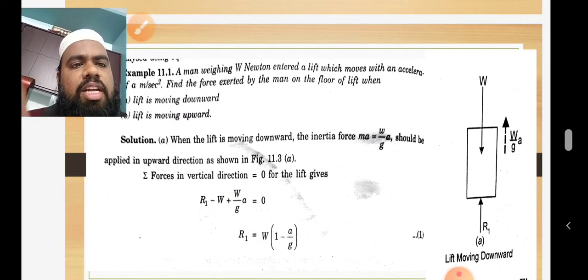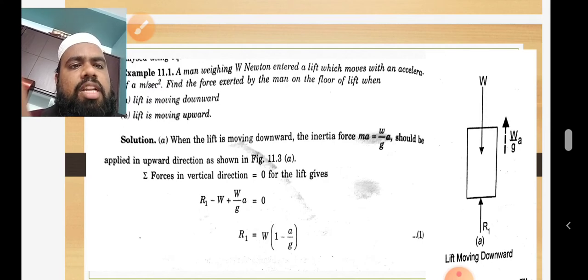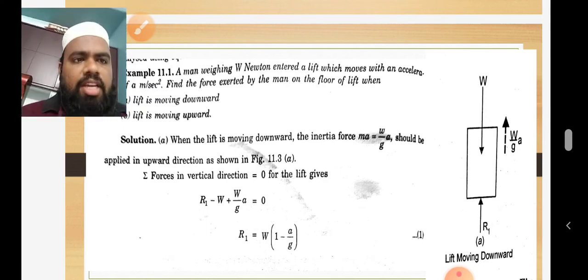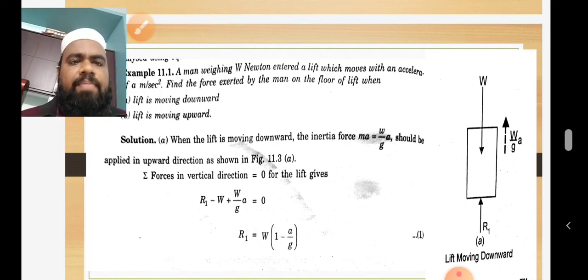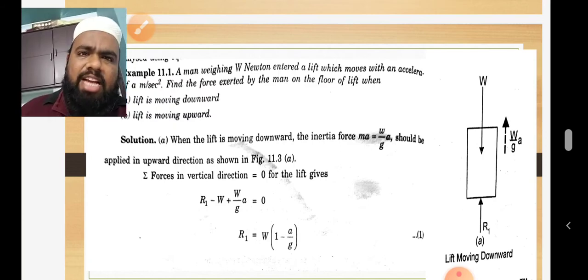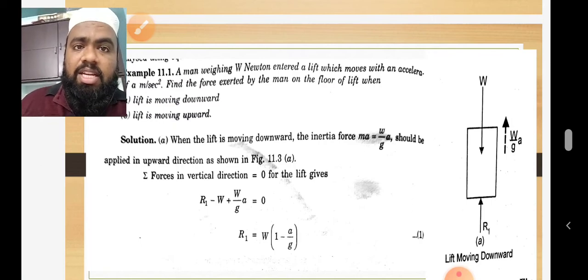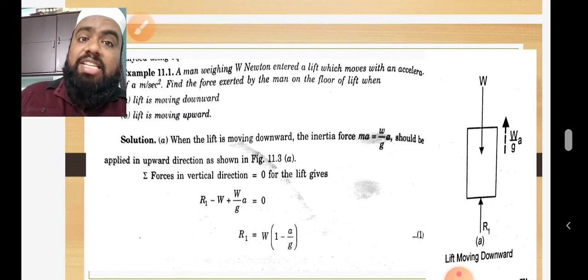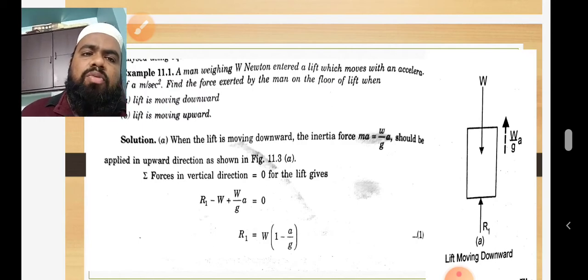So the algebraic sum of the vertical forces when the lift is moving downwards, the inertia force ma is nothing but W by g into a. The algebraic sum of the forces in the vertical direction will be 0: R1 minus W plus W by g into a is equal to 0. You can take R1 as positive and the weight as negative also, no problem. So R1 is equal to W into 1 minus a by g. That reaction is nothing but the tension in the cable, the wire which is carrying the lift, equal to W into 1 minus a by g.